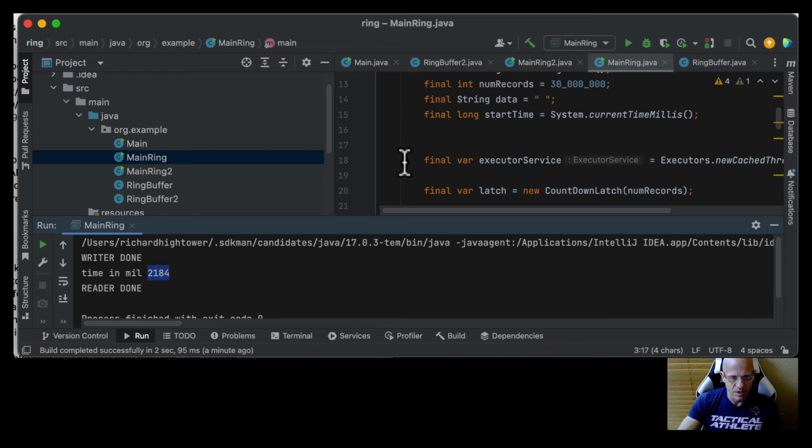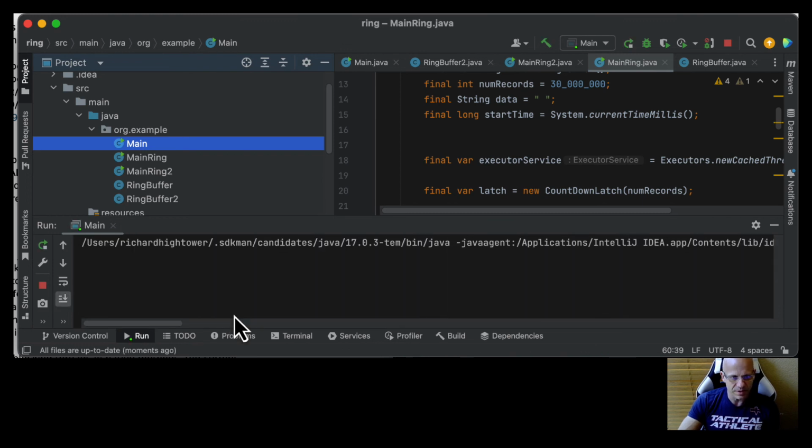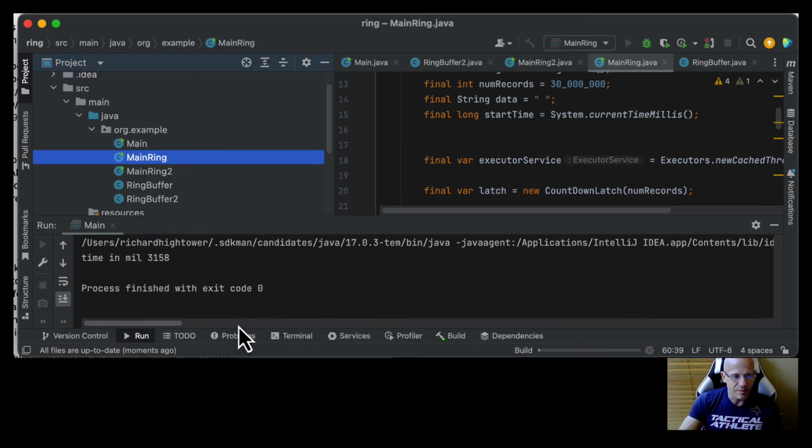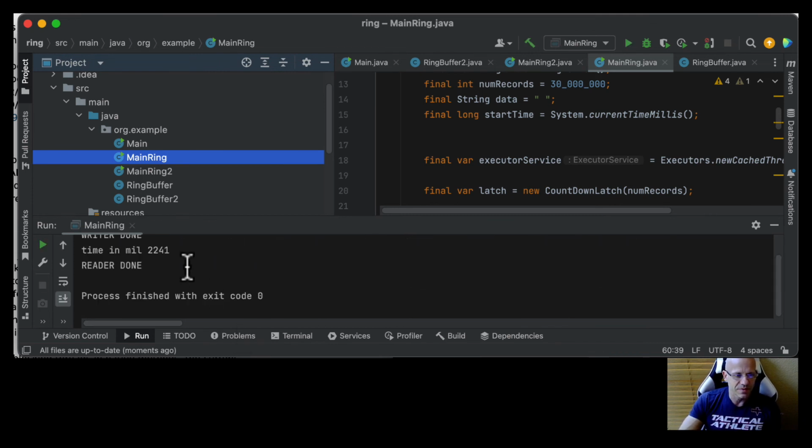You run this one. That's the ring buffer that we just went over, and that is 2.2. So that's 0.9 seconds faster. That's significant when it's only 3, right? If my car went 100 miles an hour and suddenly it could go 160, that would be pretty impressive.